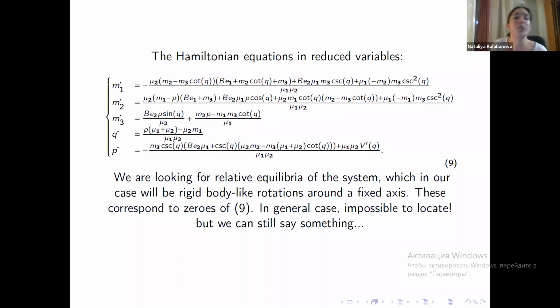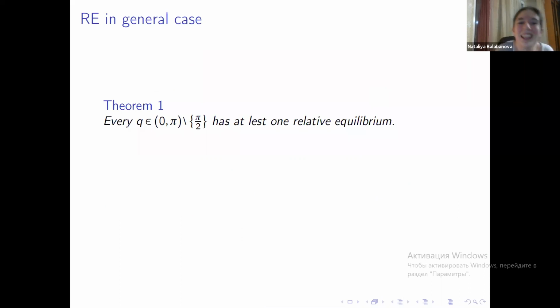And what we want to find are the relative equilibria of this system, which are rigid body-like rotations of the particle pair around a fixed axis. Since we have taken out the SO3 action, they will coincide with the zeros of this system. So we are hunting down the zeros of the system. In general, they're very hard to locate, and that's actually not true, that's impossible, but we can still say something.